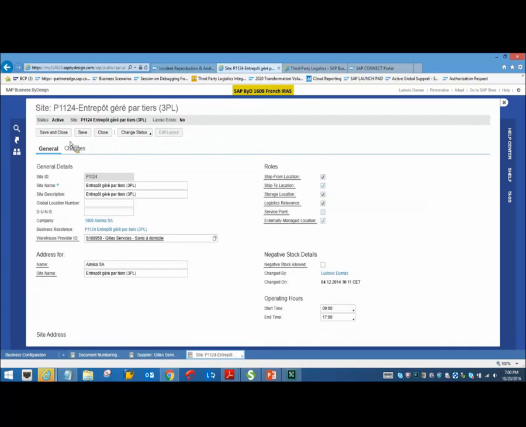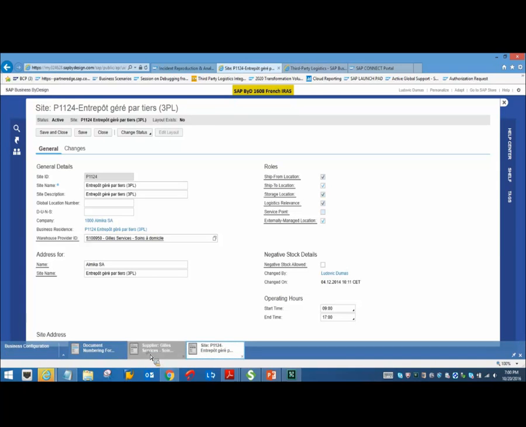Okay, one more thing to highlight here. If you see here in this site, you do not have an option to edit the layout. Whereas in your normal site, the site which is present in your premises, you have an option to edit the layout and you have an option to create logistics areas under it. But in this 3PL site, you do not have that option because this site is not managed by you, rather it is being managed by your 3PL provider.